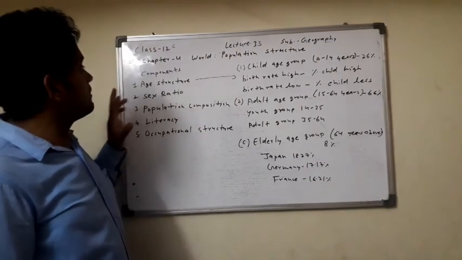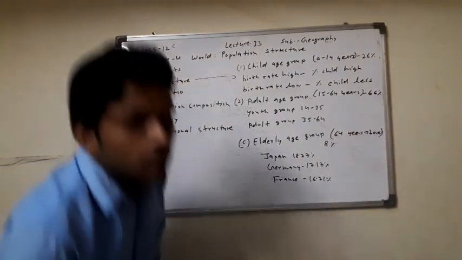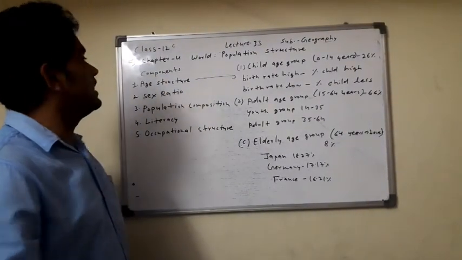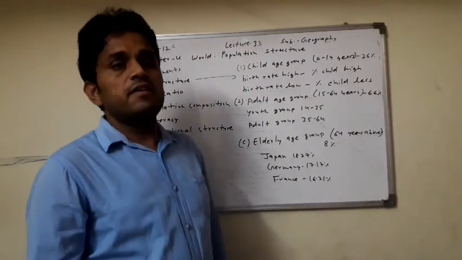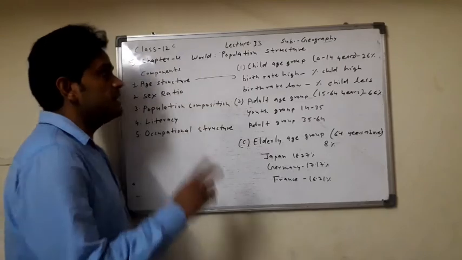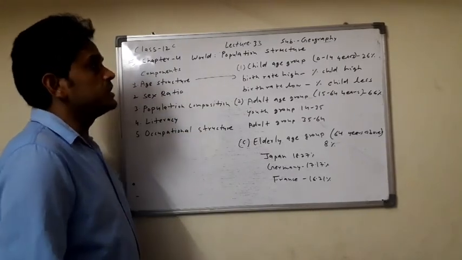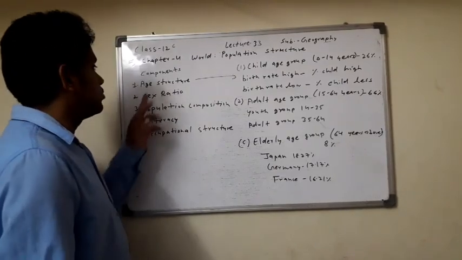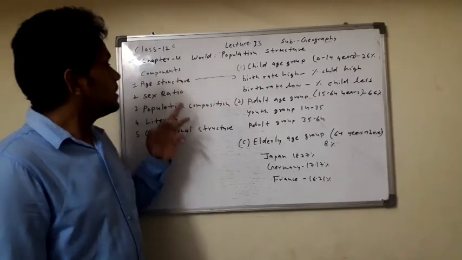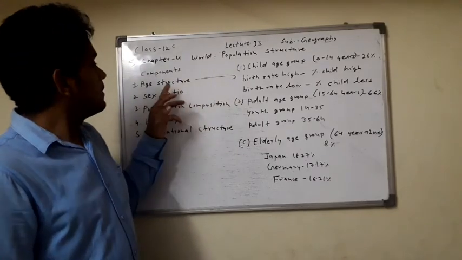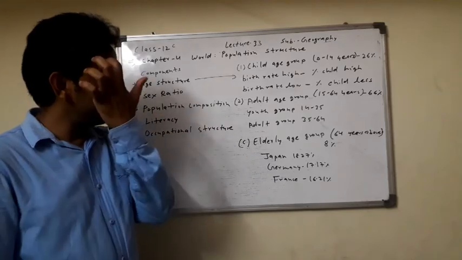Now here we start about the components. Number 1, age structure. What is the definition of the age structure? Divide the population according to their age group. That is called age structure.